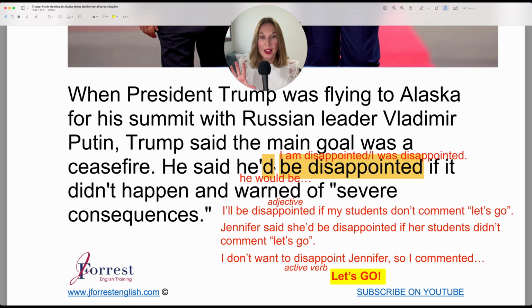This is an advanced sentence structure. So let me give you another example. I could say, I'll be disappointed. So notice I'm using to be disappointed. This is the adjective form. That's why it's always in the ED. And then your verb is be to describe your current state. This is in the future simple. I will be disappointed if my students don't comment, let's go.